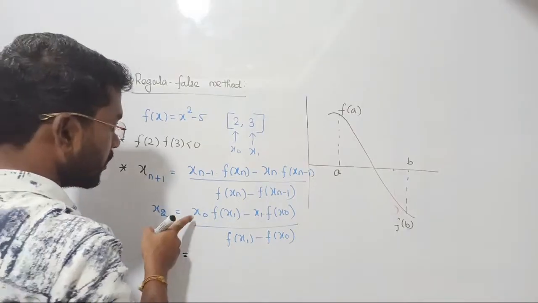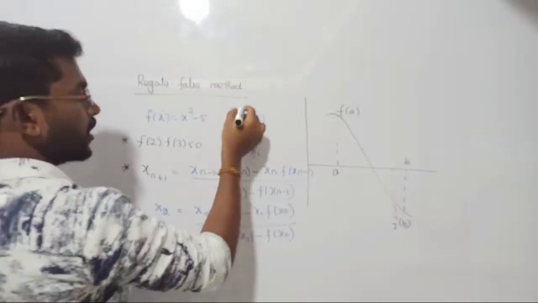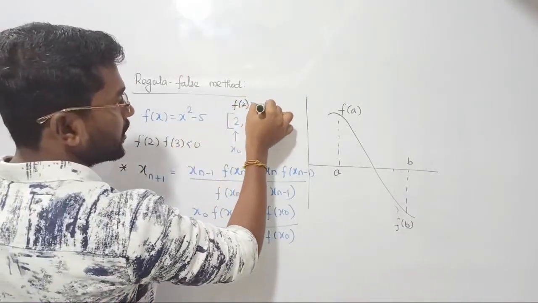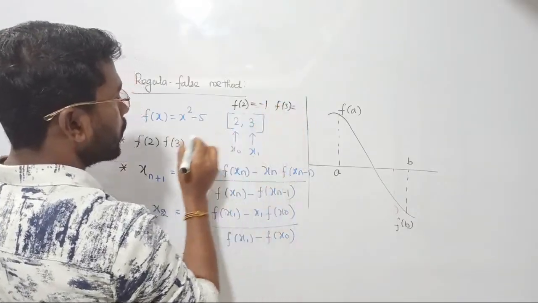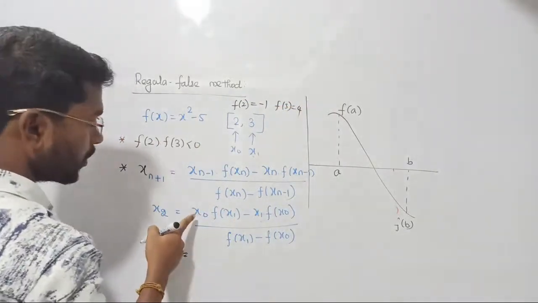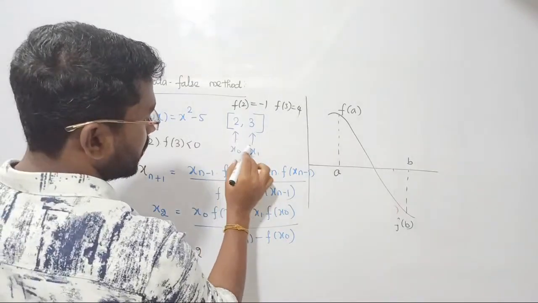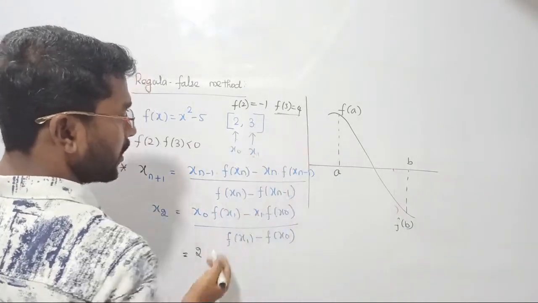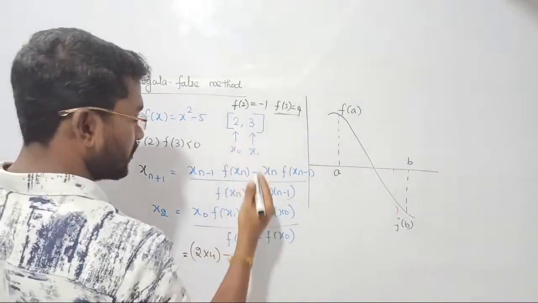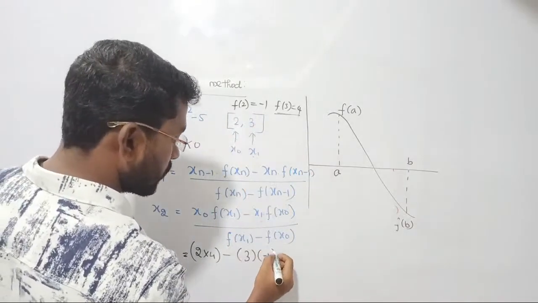What am I going to get? x0 is 2, x1 is 3. Next, what about f of x0, that is f of 2. f of 2 is 4 minus 5, that is minus 1. f of 3 is 9 minus 5, which will give you plus 4. Now we know these values. Substitute x0 is 2. f of x1 is f of 3, that is 4, into 4 minus x1, which is 3, into f of x0. f of x0 is minus 1.